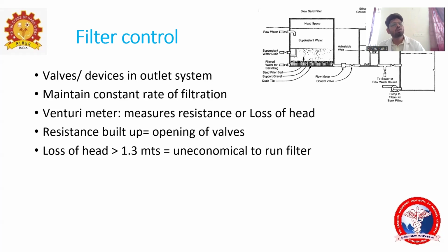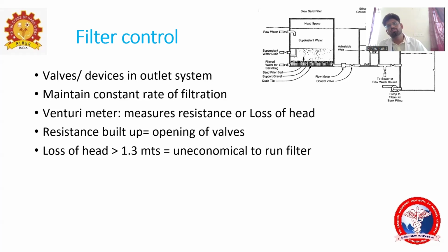So it will control the constant rate of filtration. The constant rate of filtration will be controlled by this filter control. And there is a venturi meter, which measures the pressure or resistance. Sorry, the loss of head or pressure is measured by this venturi meter. When the pressure builds up, the valve will open, so the water will get filtered. Water will get constantly filtered again.